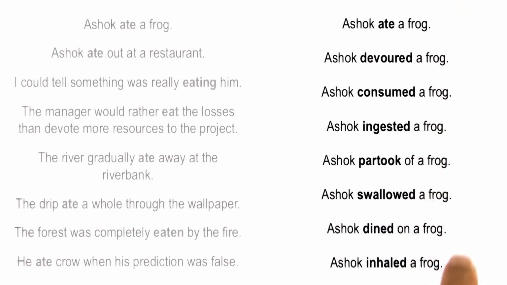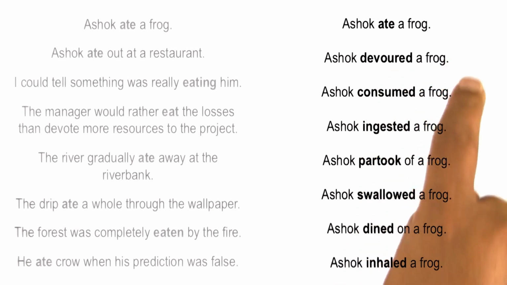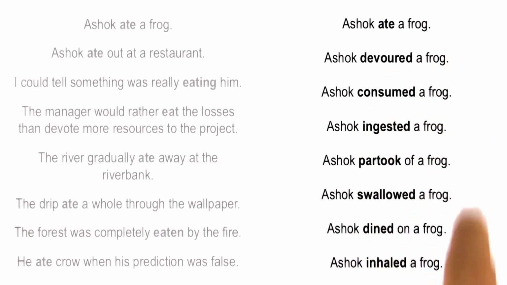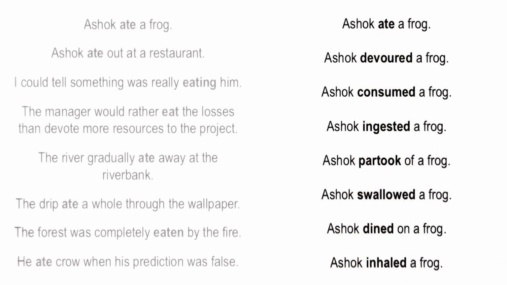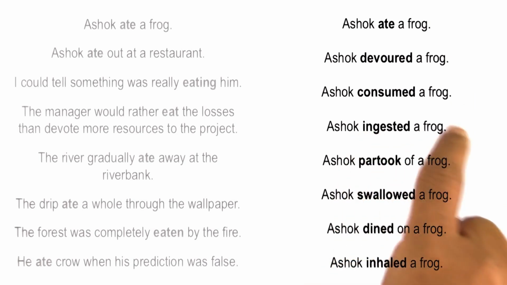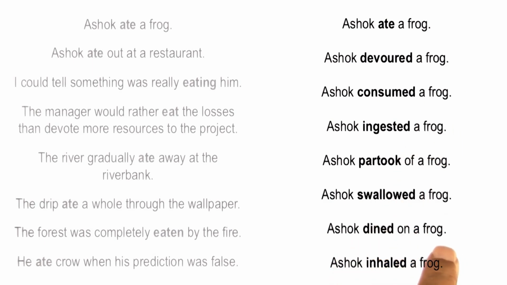Consider a number of stories again. Each story here is designated by a single sentence. Ashok ate a frog, Ashok devoured a frog, Ashok consumed a frog, Ashok ingested a frog, and so on. Now if you think about it a little bit, each of these sentences is using a different verb, but the meaning of each of these verbs in these sentences is pretty much the same. So that Ashok ingested a frog, or Ashok devoured a frog, or Ashok dined on a frog, practically the same thing happened in each case. There was a frog which was initially outside Ashok's body, and then Ashok ate it up, and at the end the frog was inside Ashok's body, and the frog was dead, and Ashok was happy.